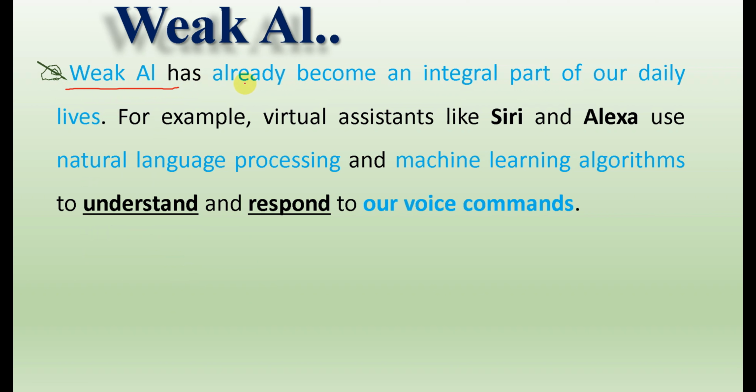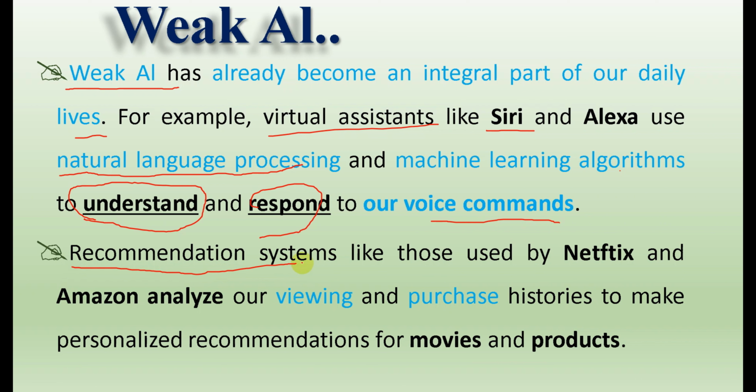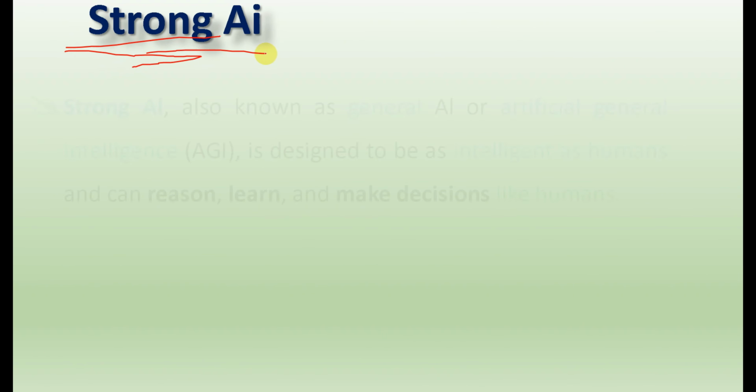Weak AI has already become an integral part of our daily lives. For example, virtual assistants like Siri and Alexa, as we mentioned on the previous slide, use natural language processing, or NLP, and machine learning algorithms to understand and respond to our voice commands or instructions. A recommendation system like Netflix and Amazon analyzes our viewing and purchase history to make personalized recommendations for movies and products, right? Let's see strong AI.